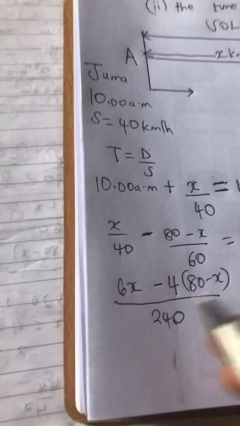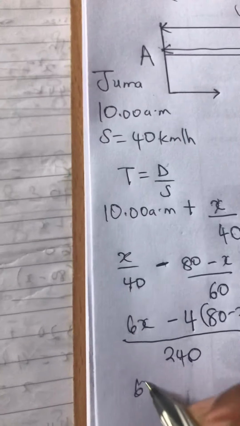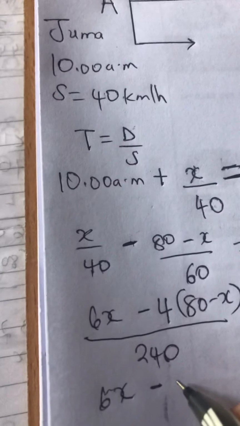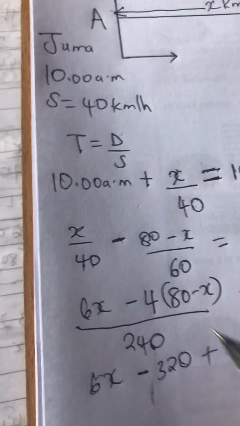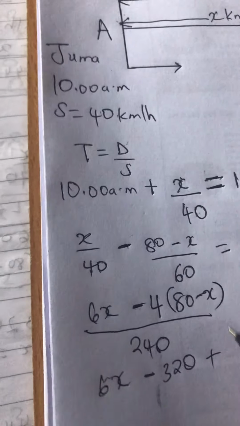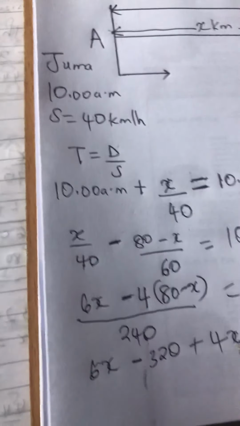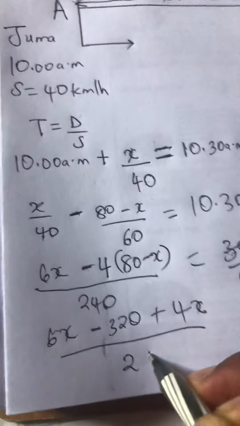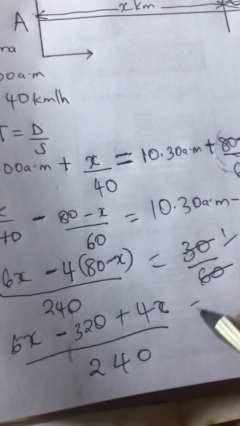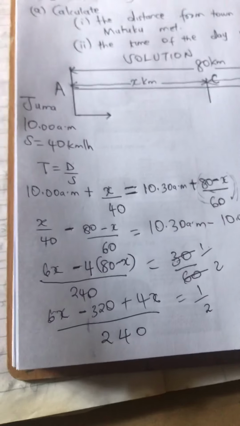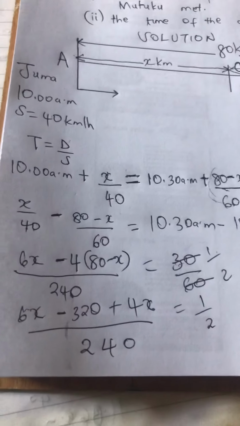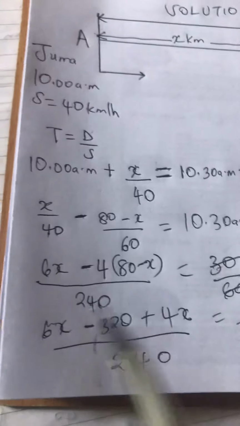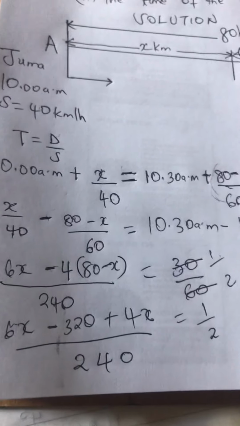Nice one. Then this is going to be 6x minus 320 plus, because minus times minus is plus, so plus 4x over 240 is equal to a half. Hapo sawa? Let's collect the like terms. 6x plus 4x is 10x.